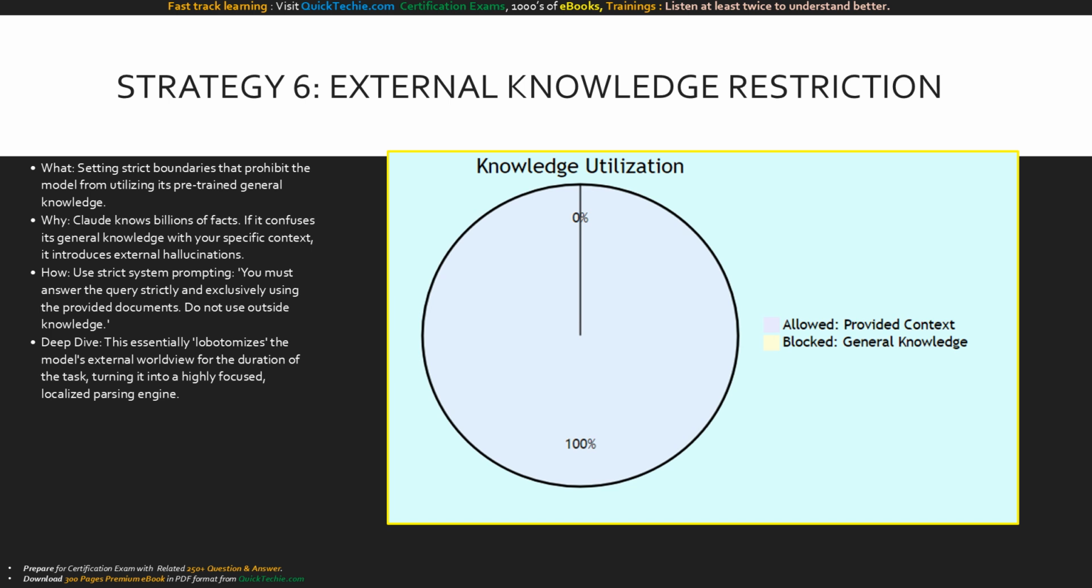This pie chart is simple, but it represents the ultimate goal of external knowledge restriction. 100% of the knowledge utilized for the task must come from the allowed, provided context. Exactly 0% should come from the model's pre-trained general knowledge. By enforcing this strict mathematical split in your prompts, external hallucinations are practically eradicated.